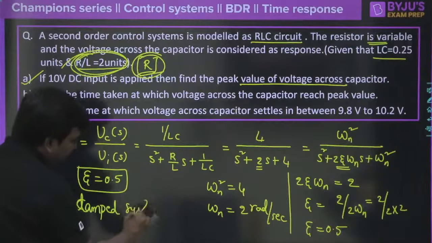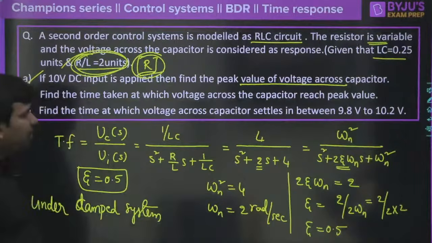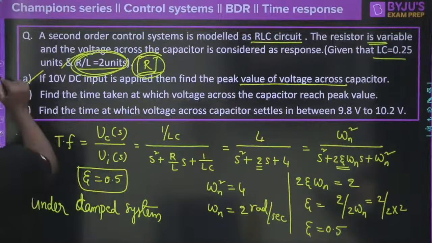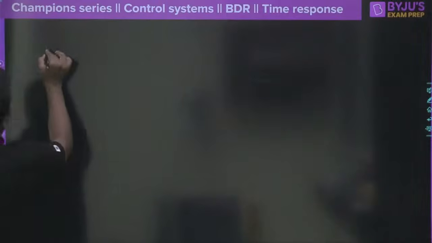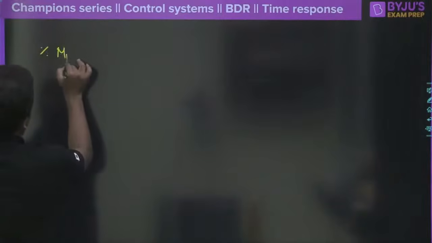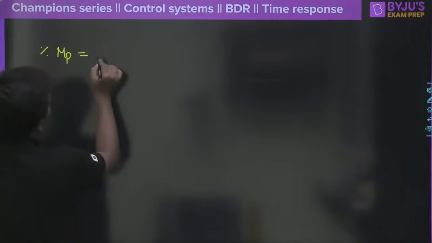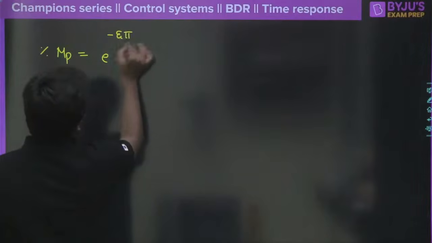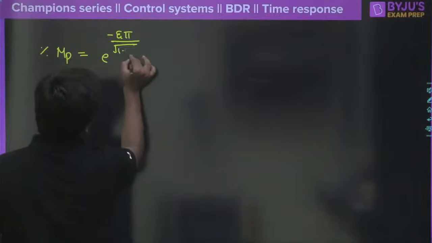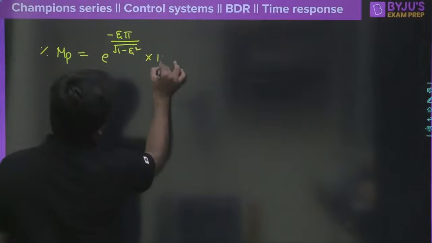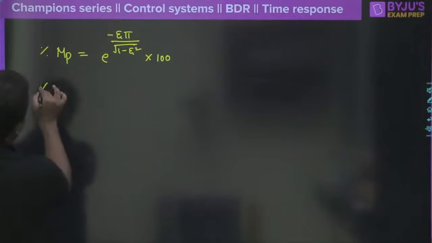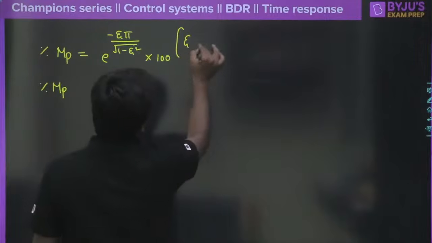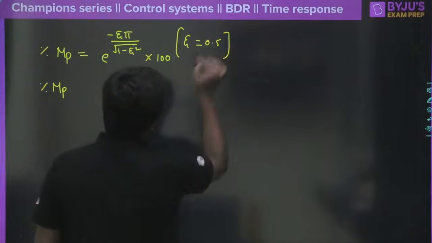Agree with the fact that if it is an underdamped system, tell me what would be the percentage of peak overshoot? Any one of you? Go back first. So percentage of peak overshoot is what? Percentage of peak overshoot can be written as e power minus zeta pi divided by under root of 1 minus zeta square, into 100. Any one of you, can you please tell me what is the percentage of peak overshoot now? Because the zeta value we know now, zeta is 0.5. Please let me know what is the percentage of peak overshoot here.